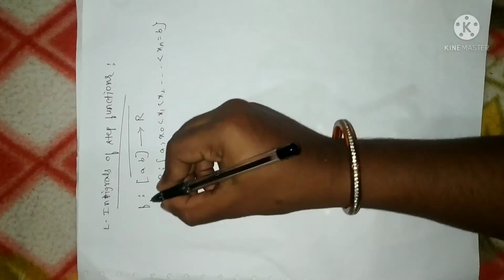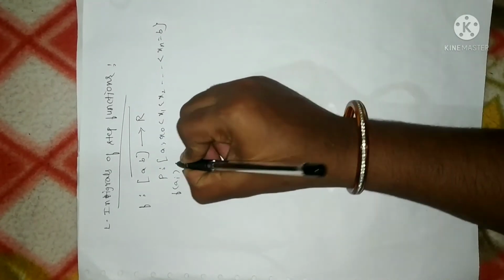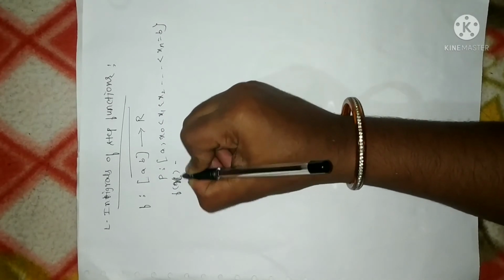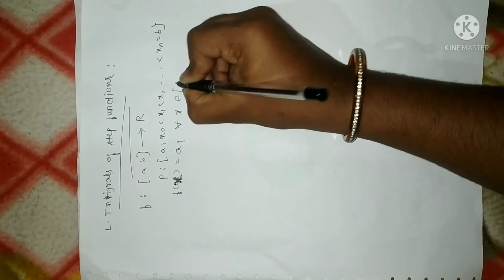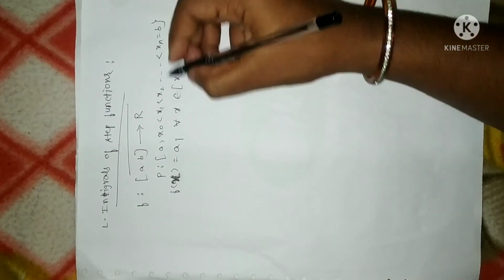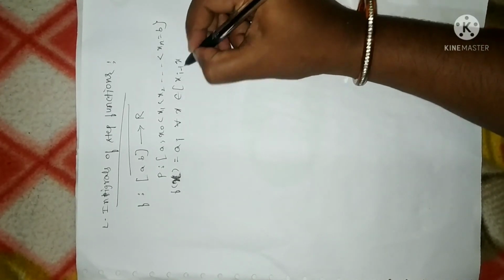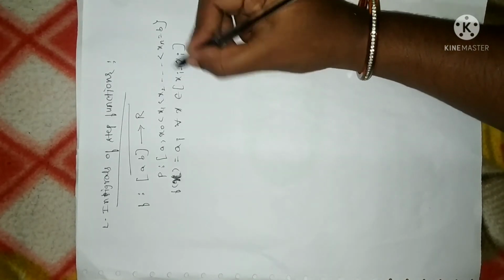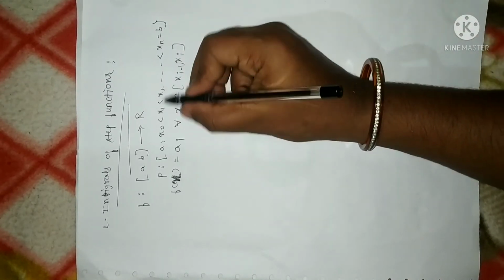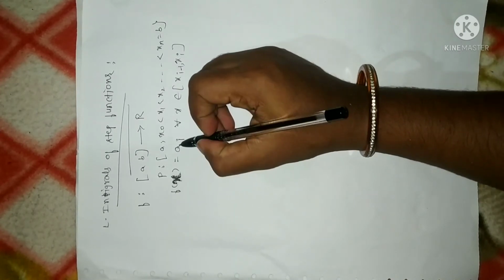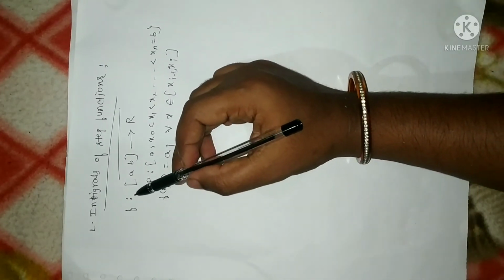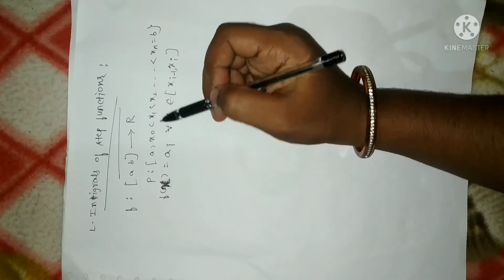And further, the function value will be constant, right? If the value f of x is constant over any interval, any consecutive interval you take in the partition, the value of the function should be constant. Then only we can say a function f is a step function. This we have studied in the previous lesson, that is in unit 2.